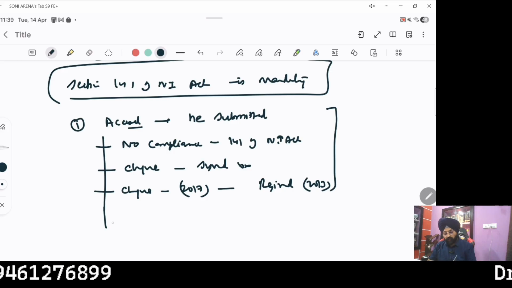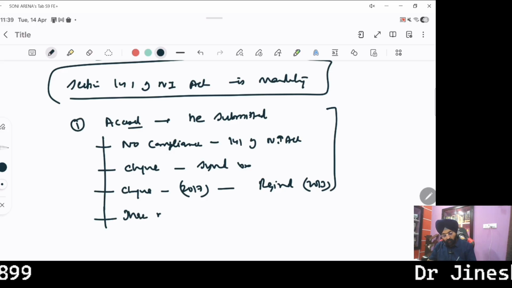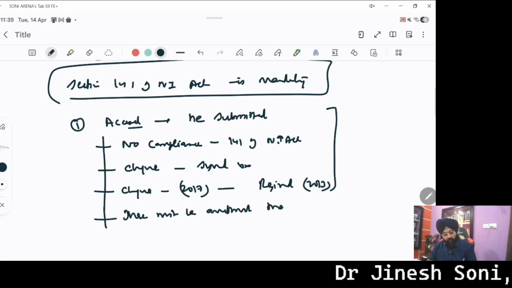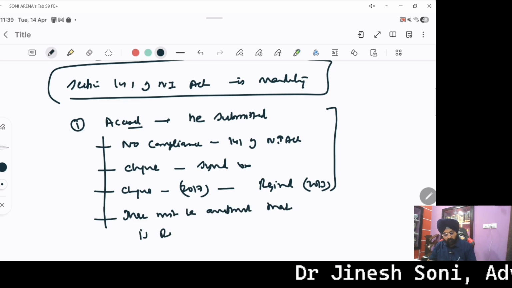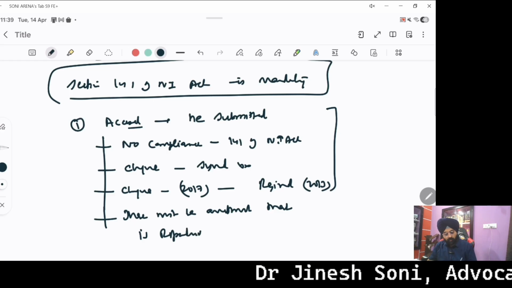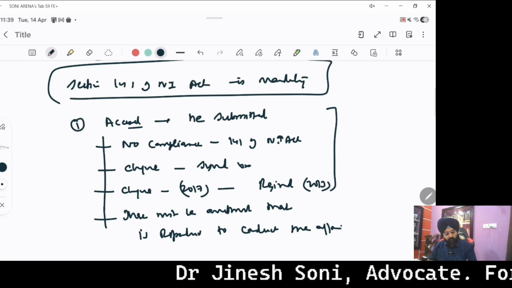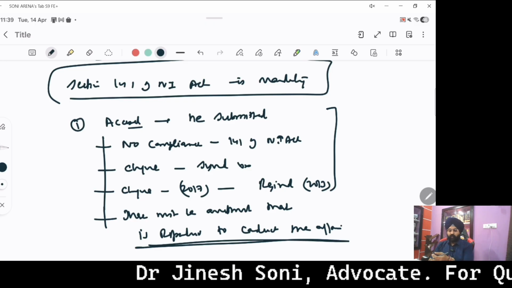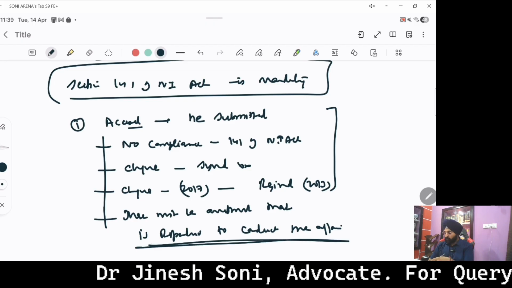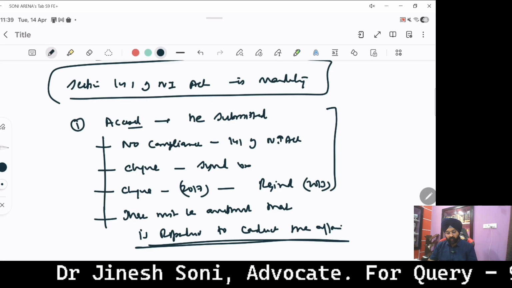To prosecute a director, the prime condition is that there must be an averment that the concerned person is responsible to conduct the affairs of the company. If the averments are missing and there is no specific corroboration, in that scenario the case will fail.